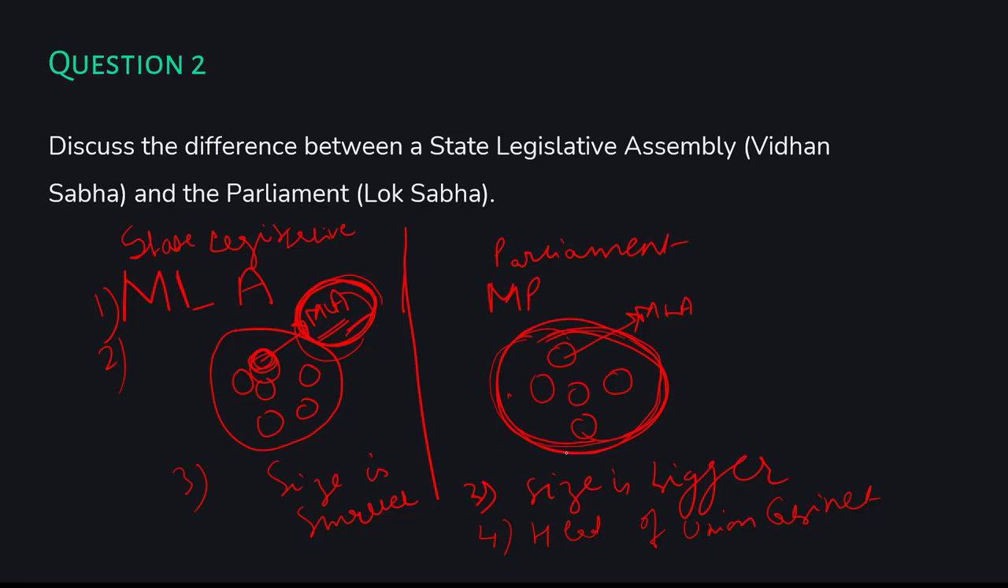So the size of the parliament is quite bigger because it includes all the constituencies. This is quite evident that if this is the parliament, it includes all the constituencies, so the size is quite bigger. And MLAs decide the chief minister, and the member of parliament decides the head of the union cabinet.